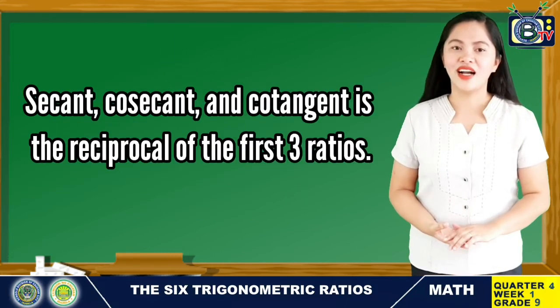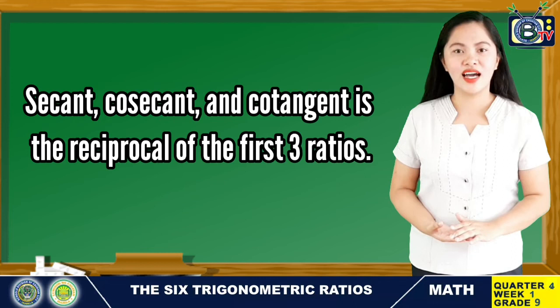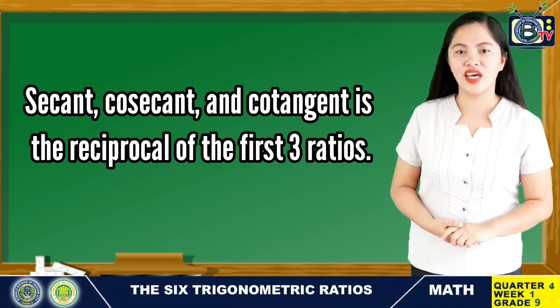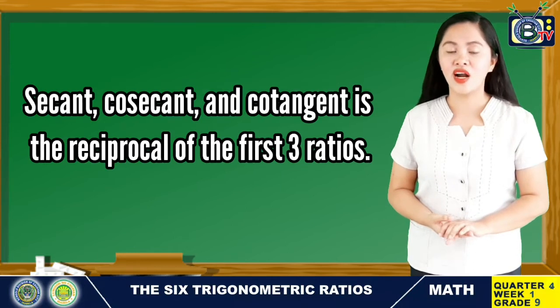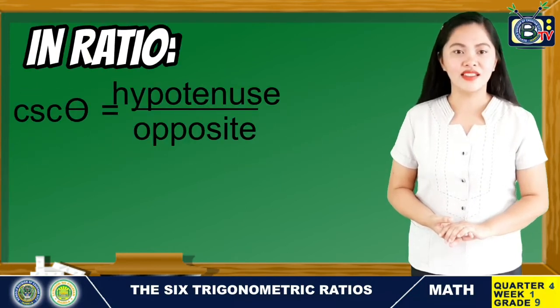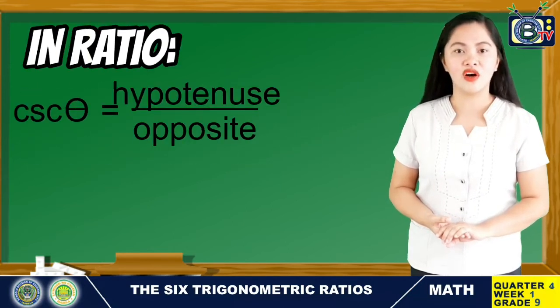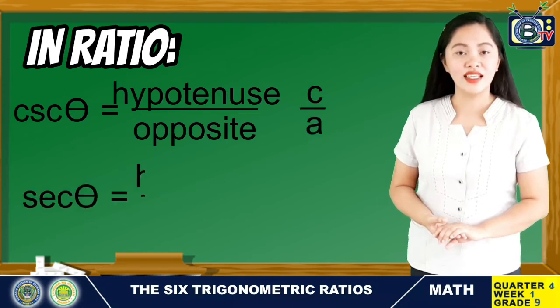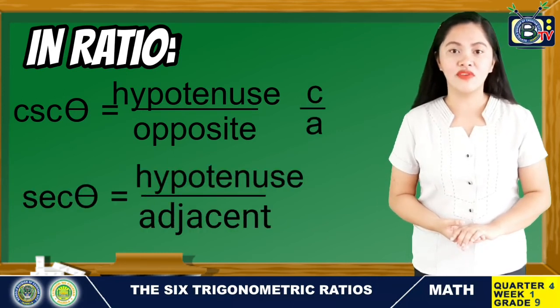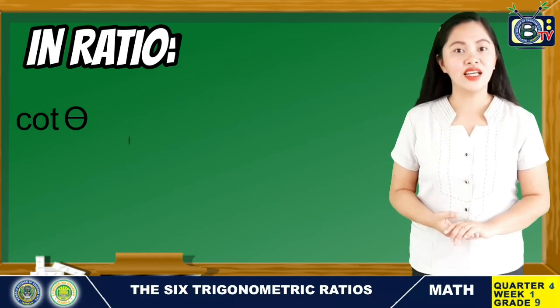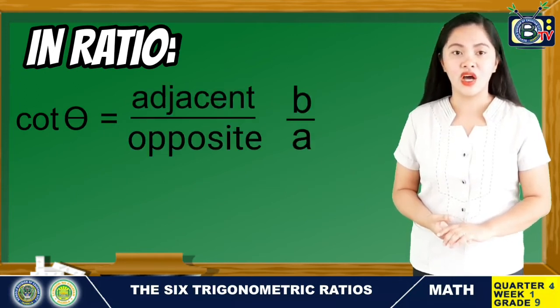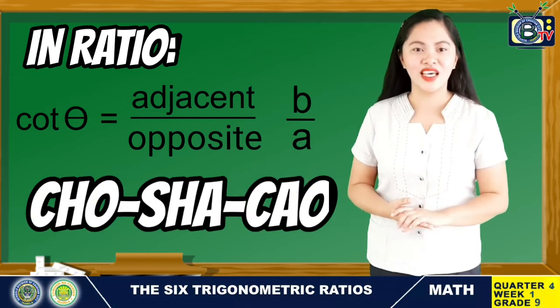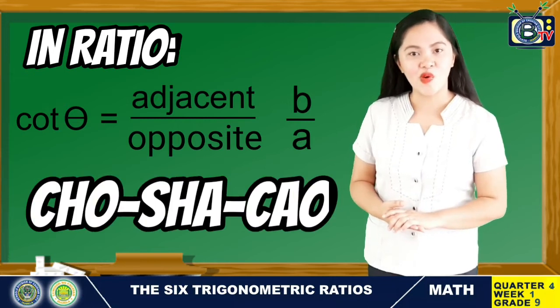A while back, I mentioned that secant, cosecant, and cotangent are the reciprocals of the first three ratios. Therefore, cosecant theta is equal to hypotenuse over opposite, secant theta is equal to hypotenuse over adjacent, and cotangent theta is equal to adjacent over opposite. Or we can have the acronym CHO, SHA, CAO.